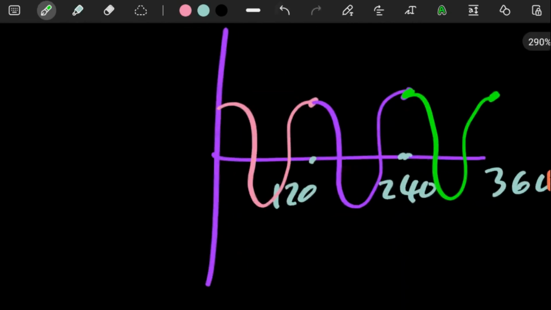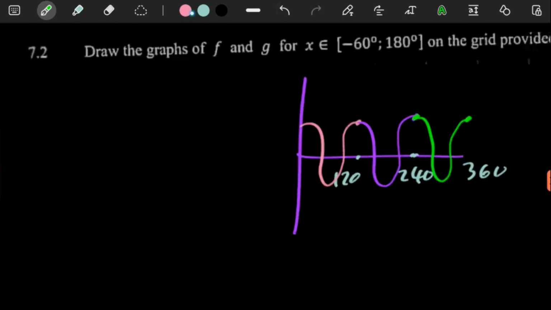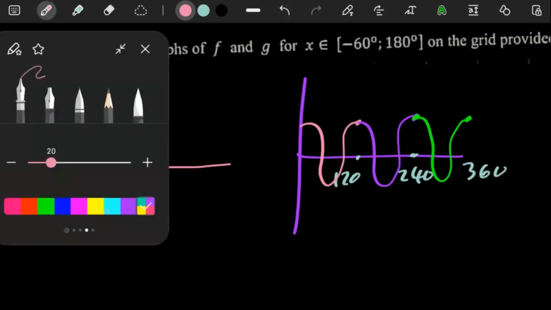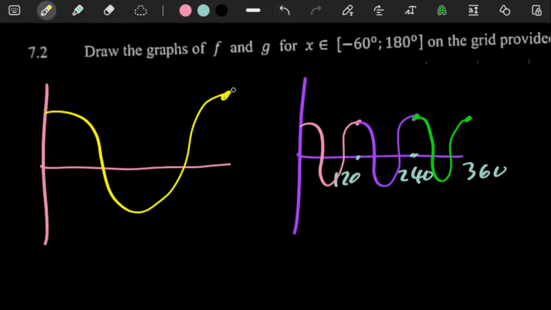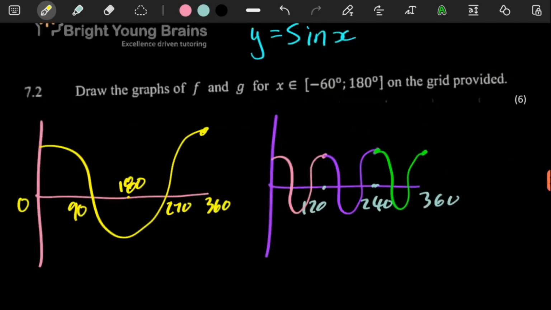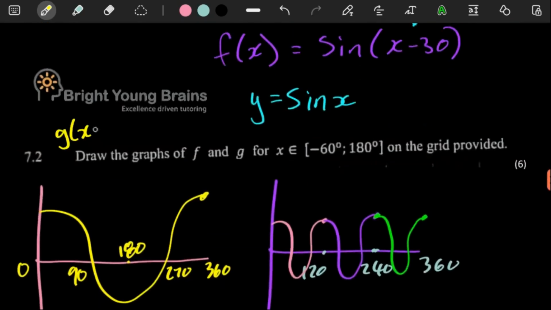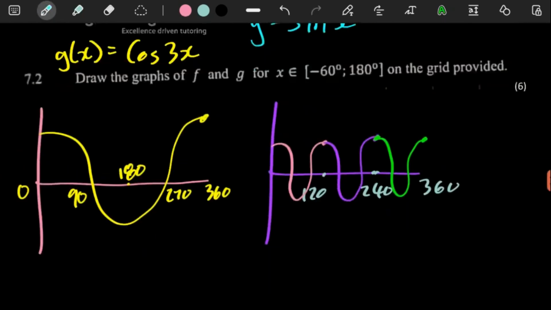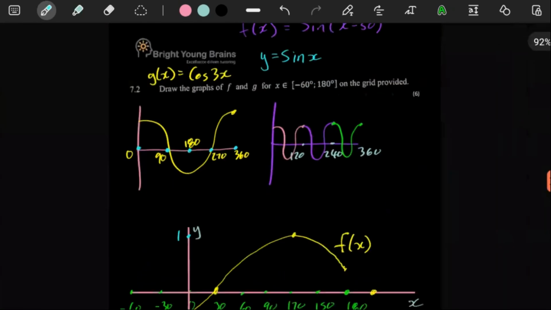So what you need to keep in mind is a standard cos graph. Between 0 and 360, you want to take note of certain key values. Between 0 and 360, what we know is there's 0 here, there's 90 here, there's 270 here. In the middle here, there's 180. And then at the end there, there's 360. So what happens is, if the frequency is now at 3, g of x is equal to cos 3x. If your frequency is now at 3, what that means is, you see these key values here, 0, 90, 180, 270, and 360, you want to divide each of them by a 3.